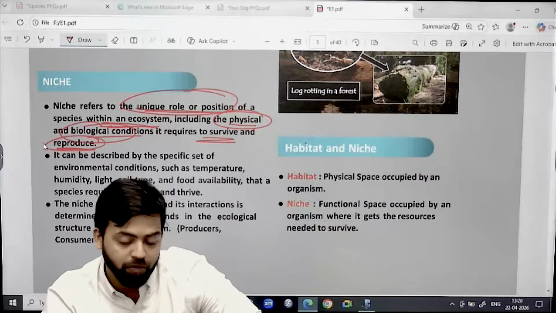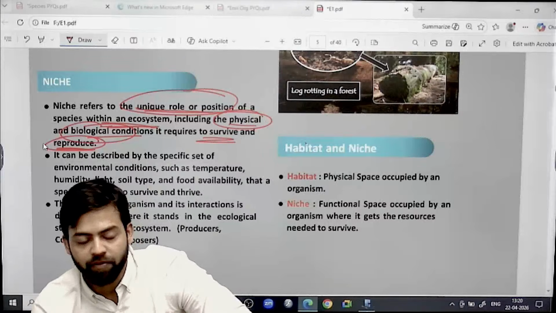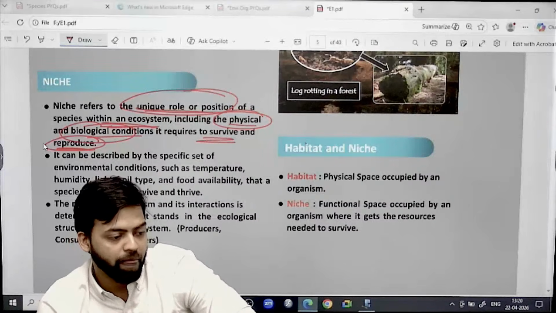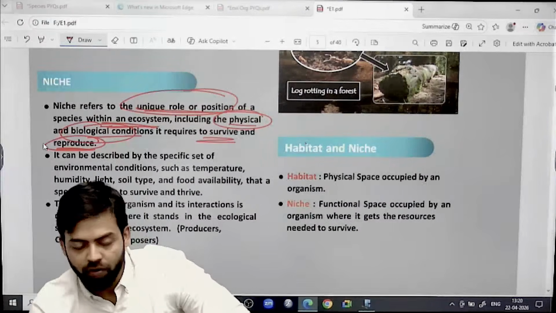This is one of the most important functions, reproduction. We will talk about the functional role of various species.